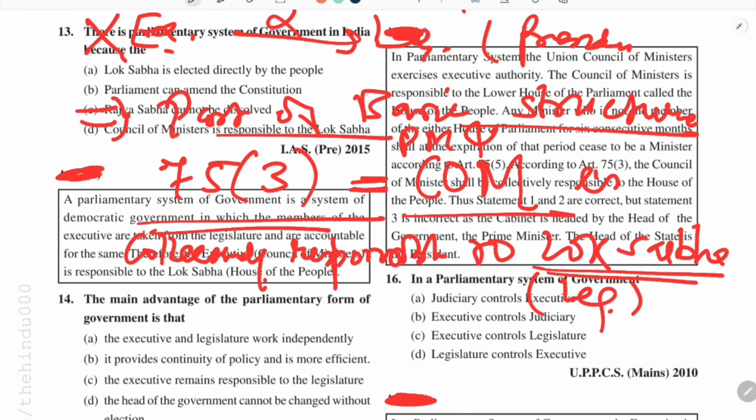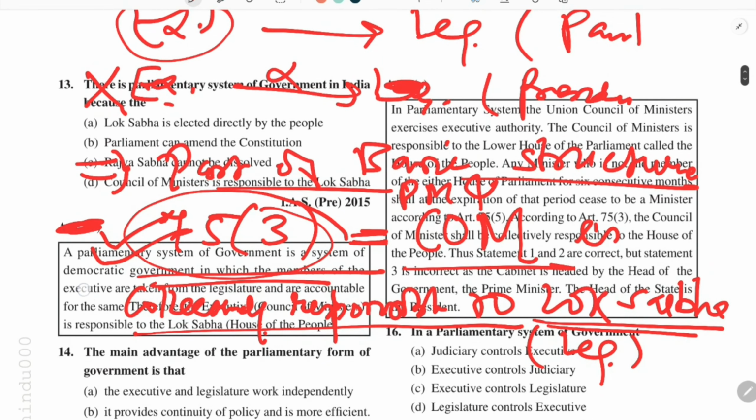So this is the fundamental concept underlying the parliamentary form of government, and it is further evident from the Indian Constitution under Article 75 Clause 3, where it is clearly written that the Council of Ministers is collectively responsible to the Lok Sabha. We will come to what exactly this statement means, but the concept is that it talks about the parliamentary form of government and the responsibility of the executive to the legislature.